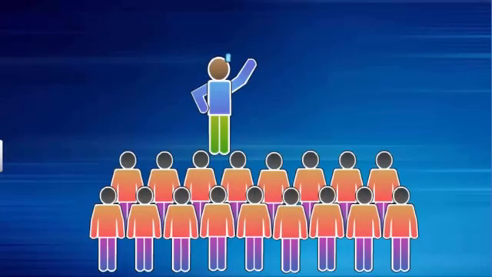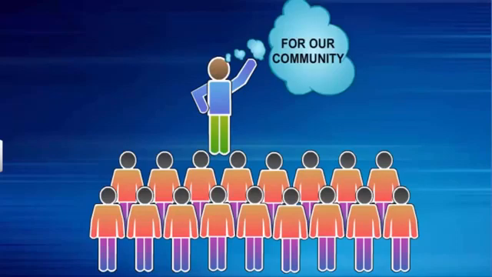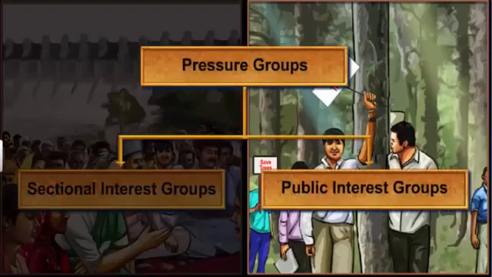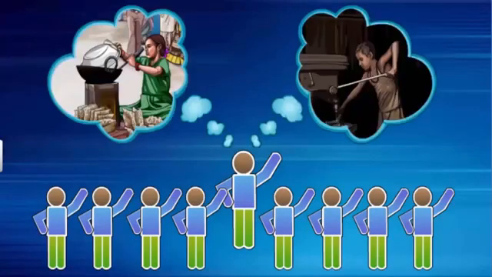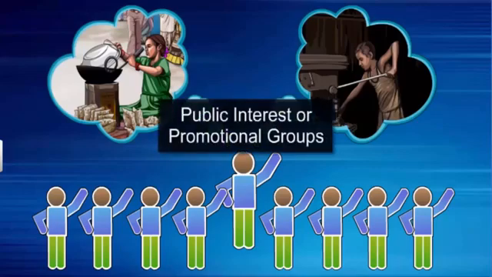The main objective of a sectional interest group is the betterment and well-being of their members, and not the people in general. On the other hand, public interest groups are organizations that represent common interests for the betterment of people or have a common cause that needs to be defended. For example, the groups fighting against bonded labor or child labor in order to liberate them from such suffering. These groups are also known as promotional groups.